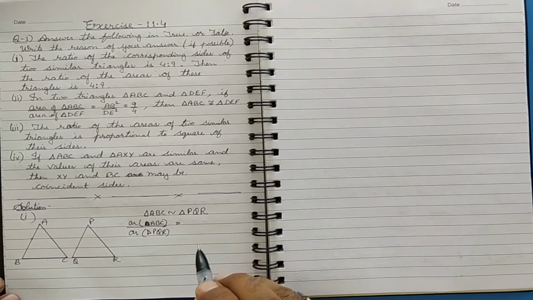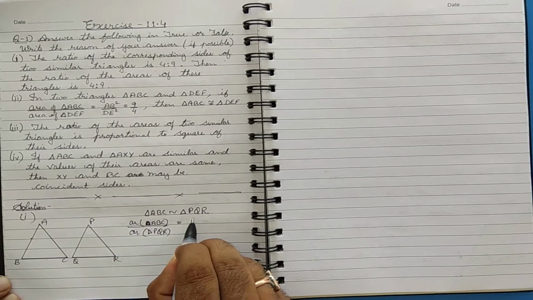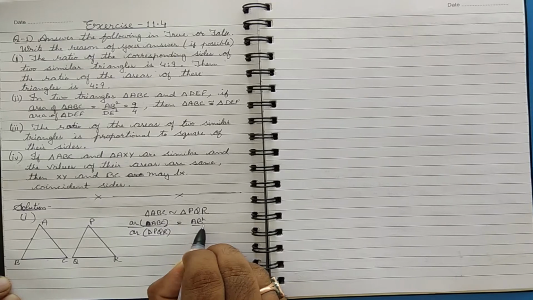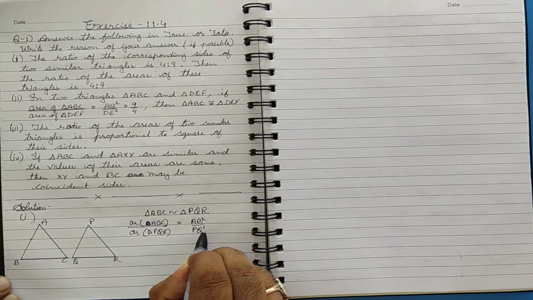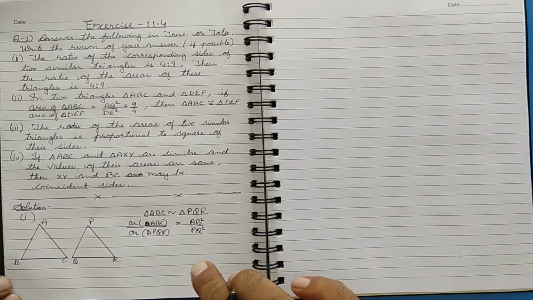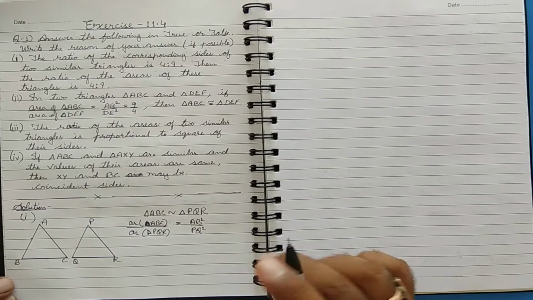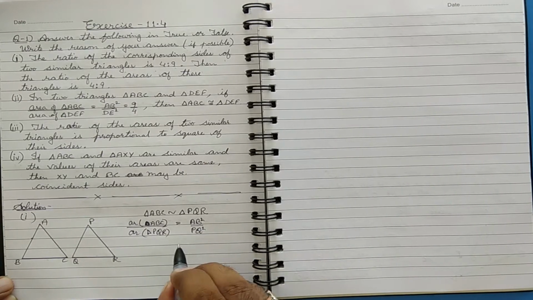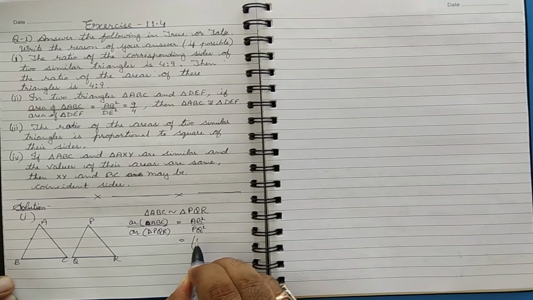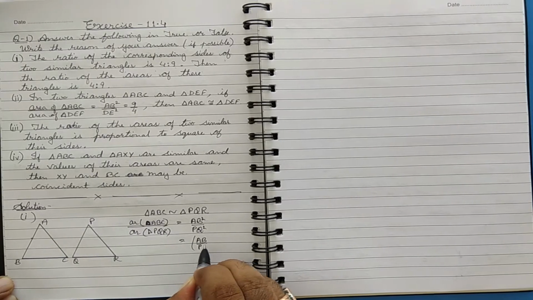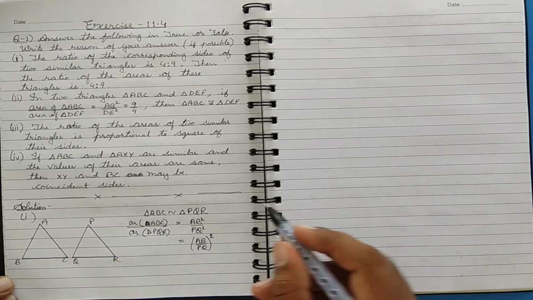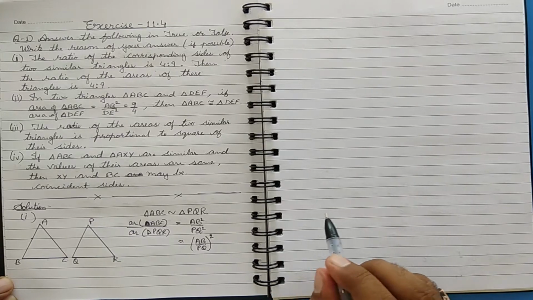So if we take the corresponding sides AB and PQ, then it is square of AB upon square of PQ. These being squares, we can write it as AB upon PQ whole square.